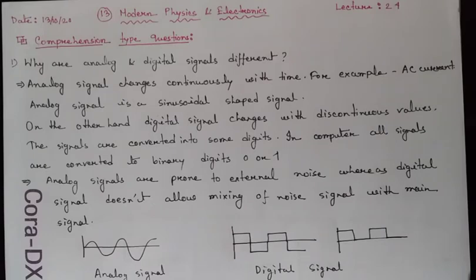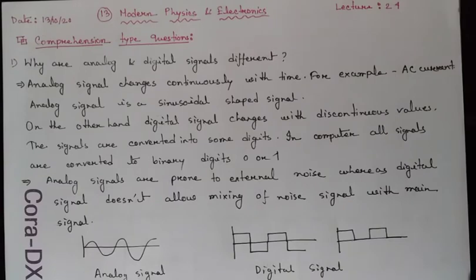So this is a major difference between analog and digital signals. Some other differences are there. You can mention two or more differences. When you try to pass an analog and a digital signal, the digital signal is more speedy, more safe. But for sending a digital signal, the equipment required is more costly than for an analog signal. So any two or three differences you can mention here.